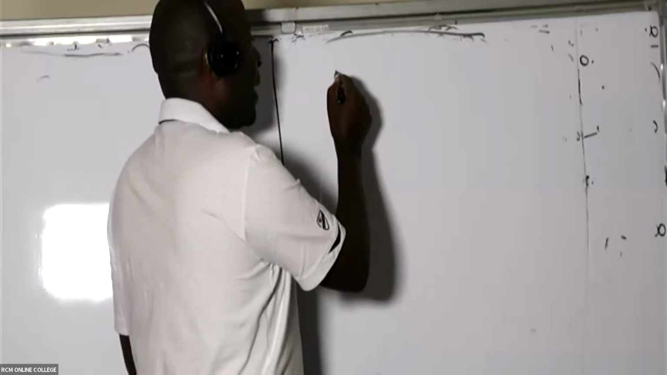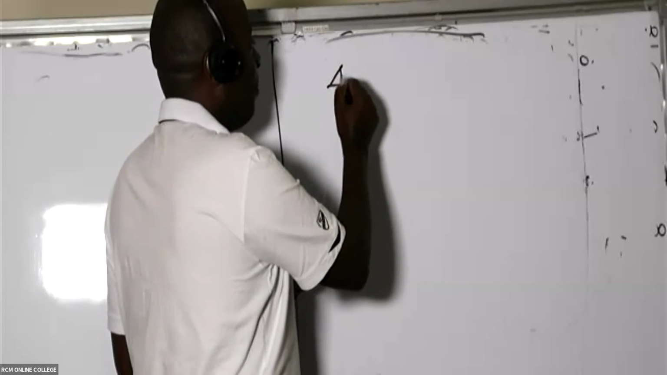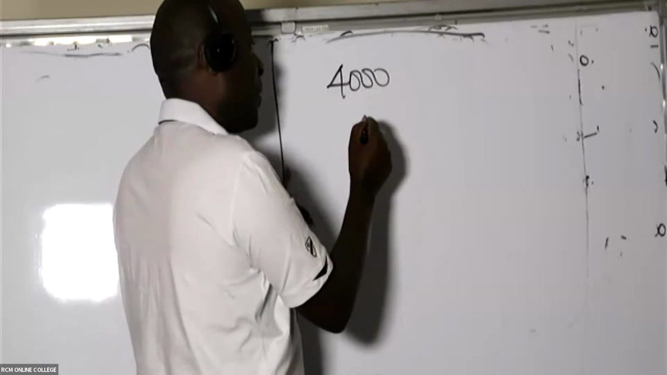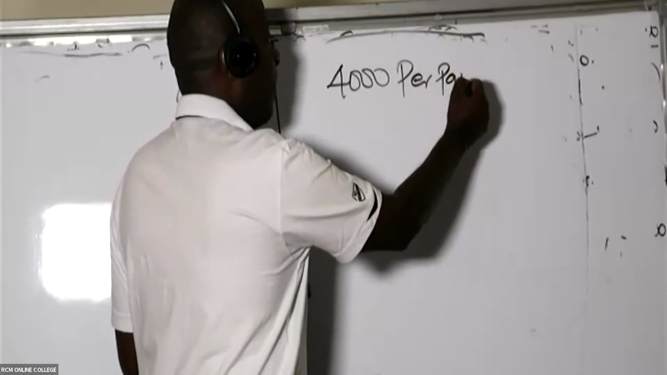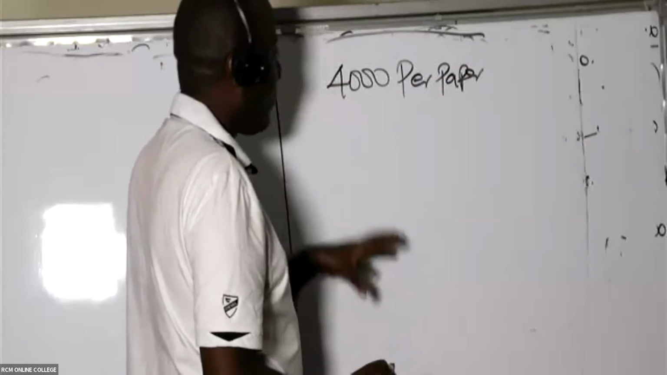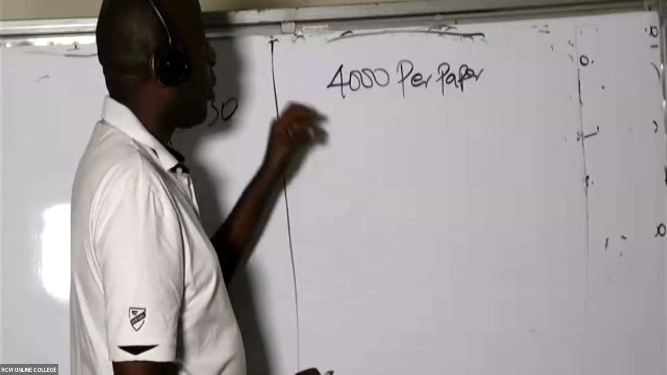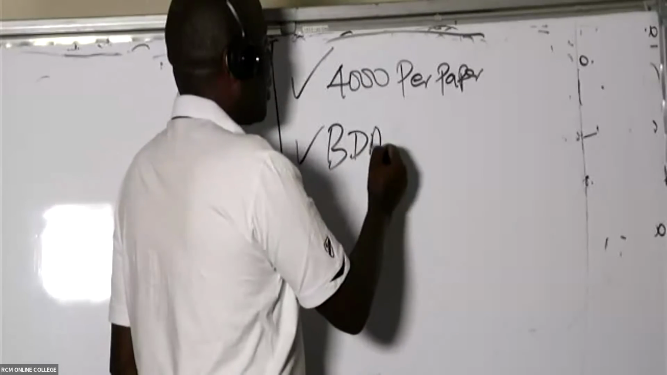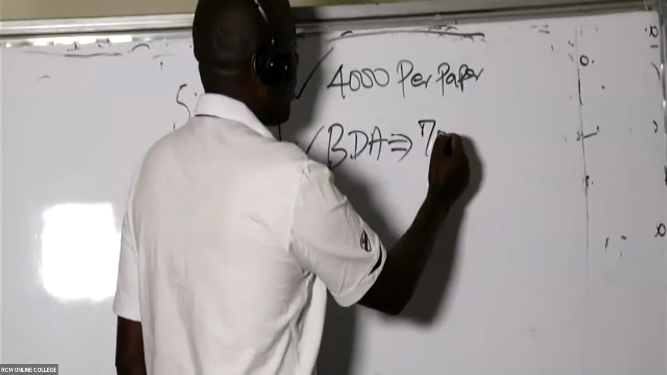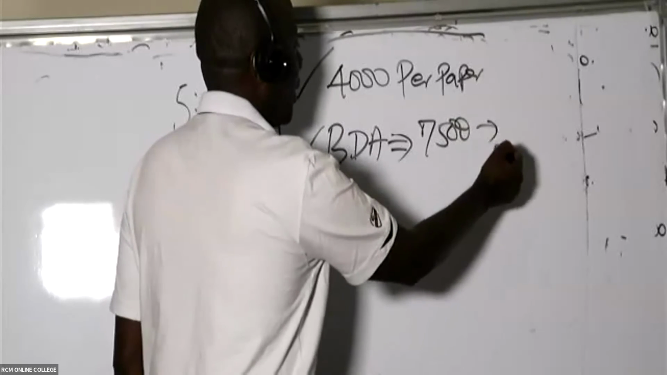So currently we have an offer for these CPAs. We are charging 4,000 per paper. The FM, AFM, FR, whatever, those are 4,000. For BDA, business data analytics, we are charging 7,500 for this paper.